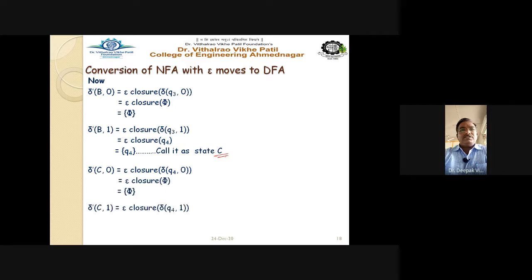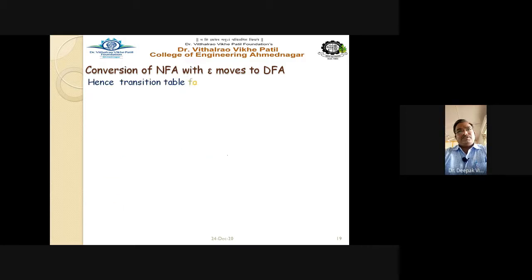So delta C on 1 equals E closure of delta Q4 on 1, which goes to phi. So there is no new state being generated. Finally, just write down the transition table first. The transition table for the resultant DFA has capital A, capital B, and capital C on 0 and 1.